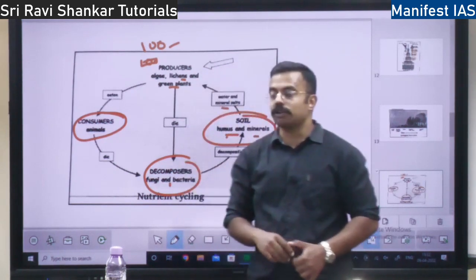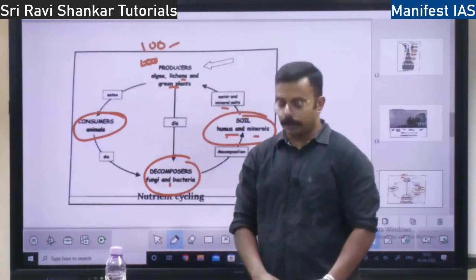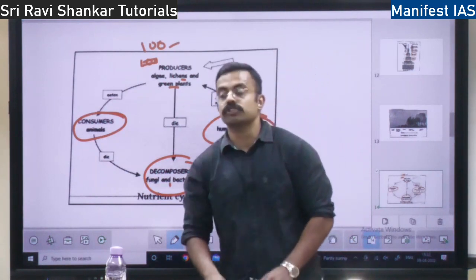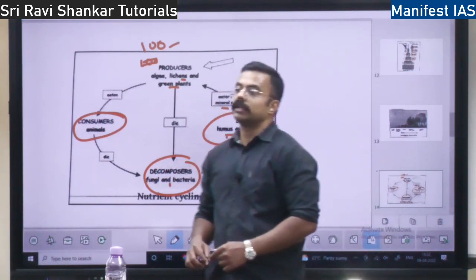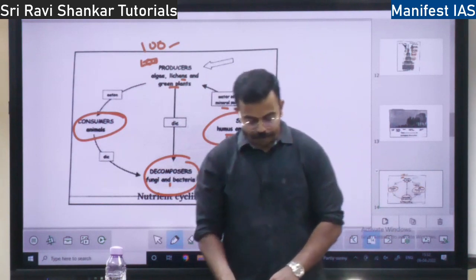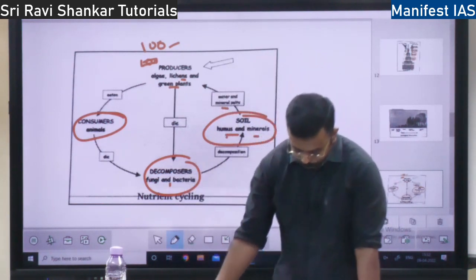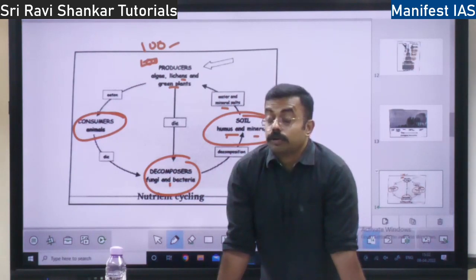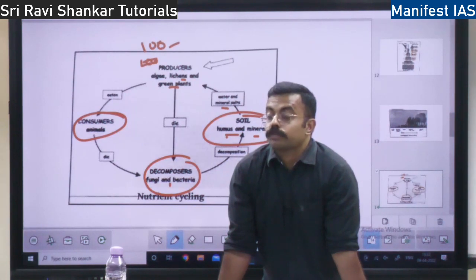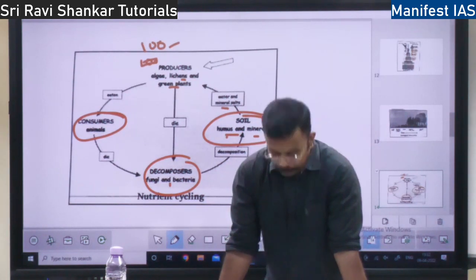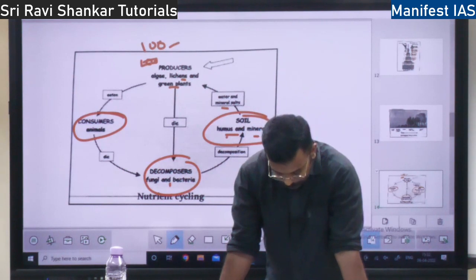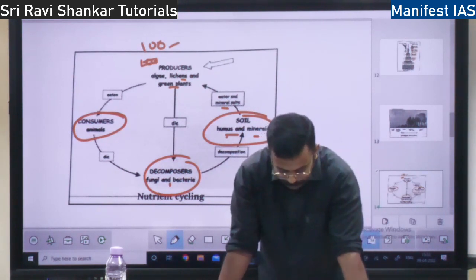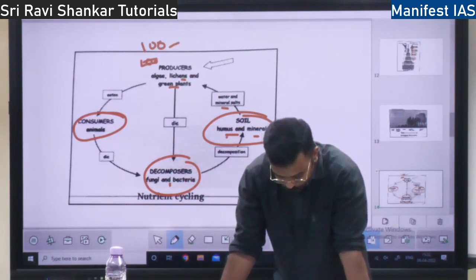And also humans can convert it by industry. Industry captures the nitrogen, right? And also by thunder and lightning, nitrogen gets fixed, right? So I told you, some bacteria are able to convert the atmospheric nitrogen. Those bacteria are called nitrifying bacteria. The examples are rhizobium, blue-green algae, all those things, right?